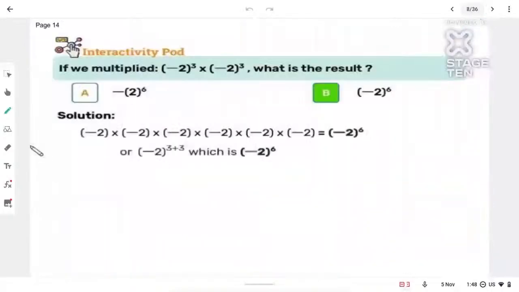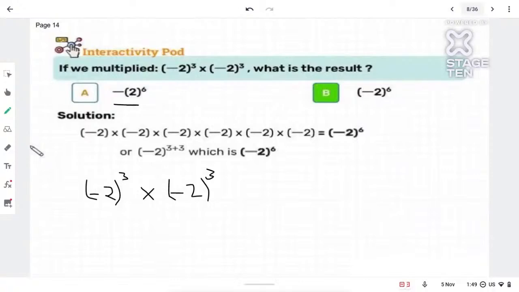Now look over here. If we multiply minus 2 cube into minus 2 cube, what will be the answer? Now, why is this different? Minus is outside here, minus is inside. Here the bases are the same, so I can add the powers. It becomes minus 2 to the power 3 plus 3, which gives me 6. So the answer will be minus 2 whole raised to 6. That becomes your answer.